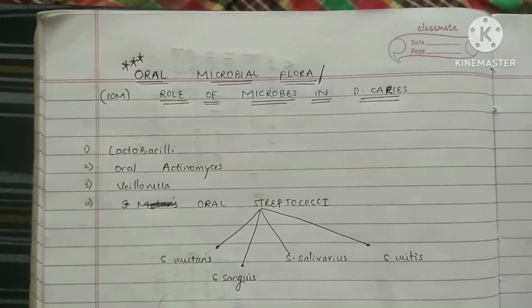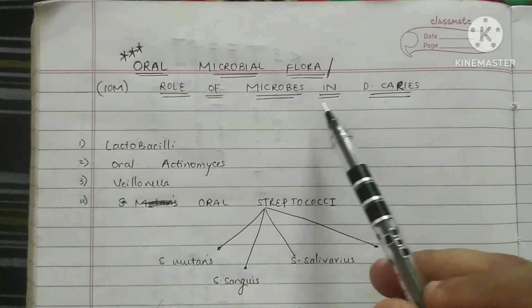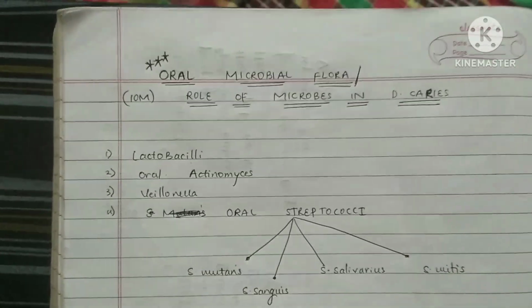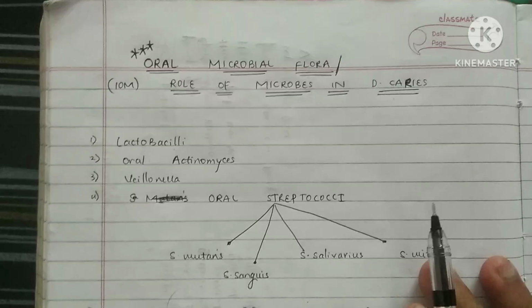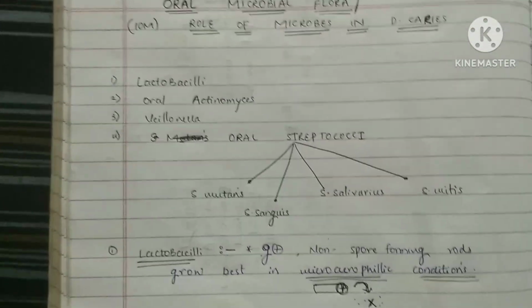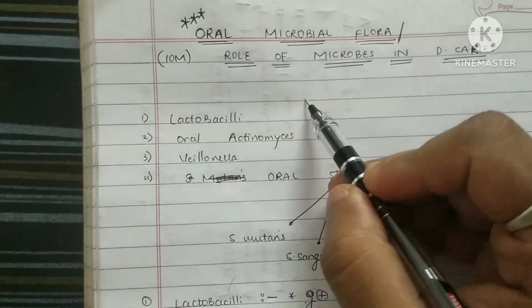So hello guys, today we'll be discussing the oral microbial flora and the role of microbes in dental caries. Usually this question is asked for 10 marks in university question papers. We'll be discussing this with the help of 4 markers.